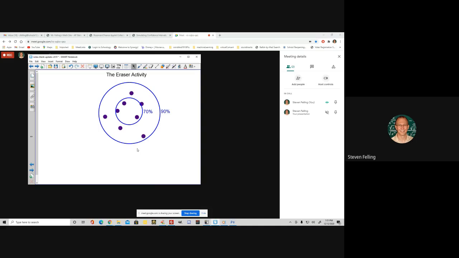Like for the 90% circle, somebody draws a circle around all of the dots because we're pretty sure that the target is somewhere in the region where the dots are, right? But if we were allowed to be only 70% sure, then maybe we could draw a tighter circle because we're pretty sure, not 90% sure, but maybe 70% sure that the target's somewhere inside that smaller circle.